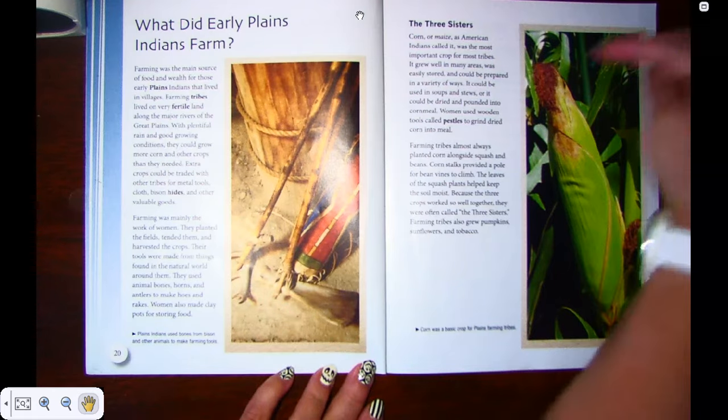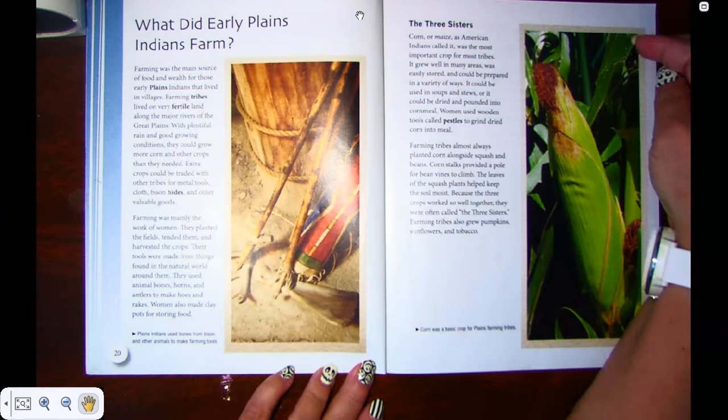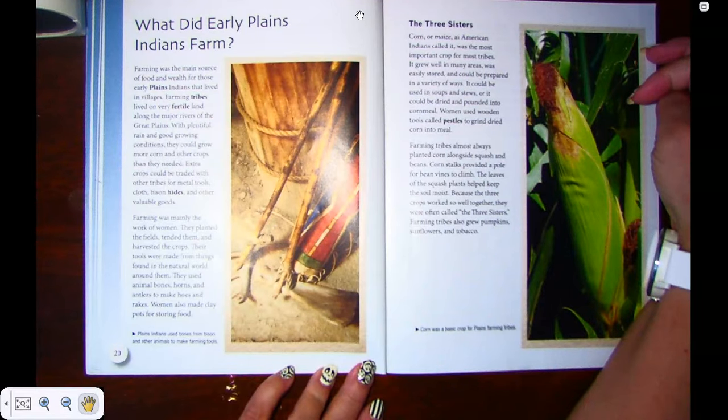Three sisters. Corn, or maize, as American Indians call it, was the most important crop for most tribes. It grew well in many areas, is easily stored, and could be prepared in a variety of ways. It could be used in soups and stews, or it could be dried and pounded into cornmeal. Women used wooden tools called pestles to grind dried corn into meal.